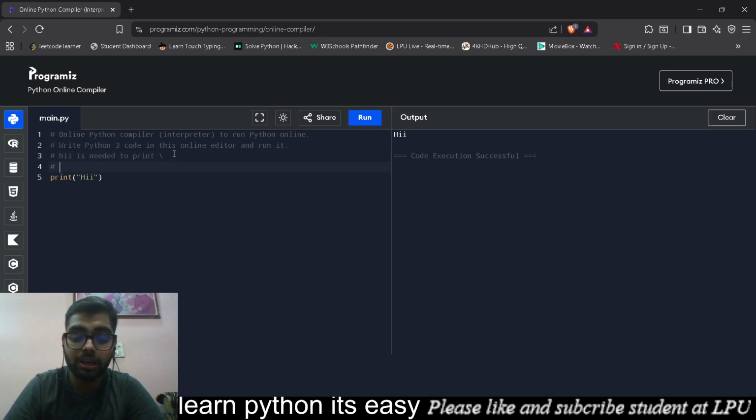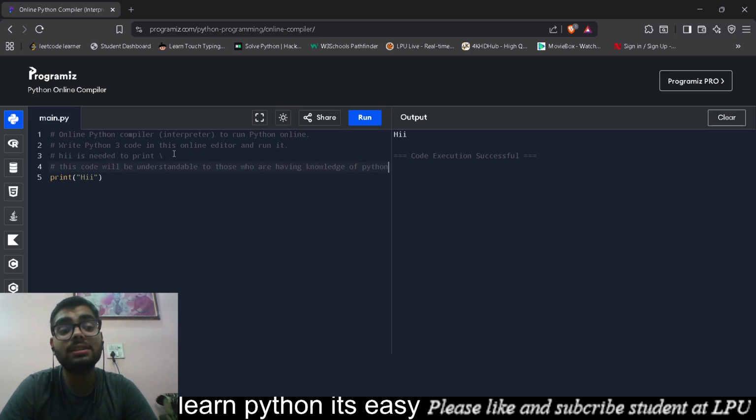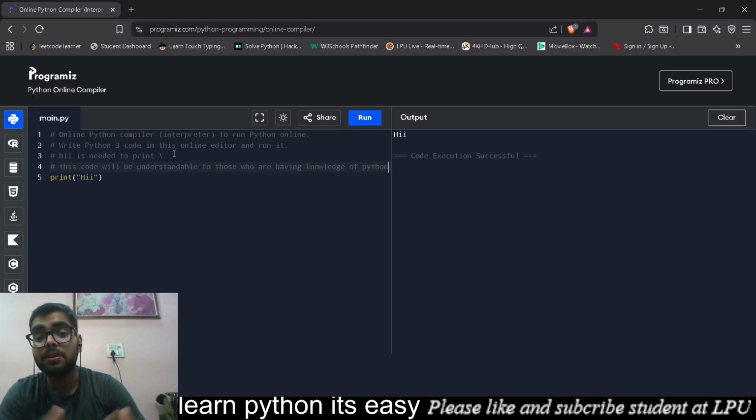I'll just write, wait, yeah, I'll just write: this code will be understandable to those who are having knowledge of Python. Okay, so it's for the coder, or for the inspector who will be inspecting our code. There's no such thing for users, that users can get in and see it.